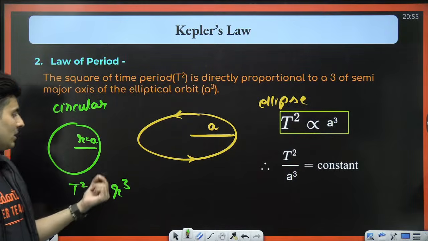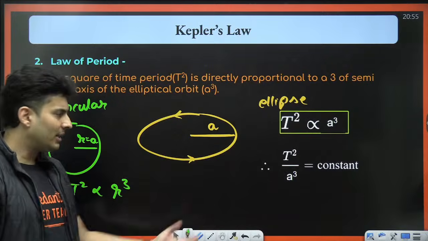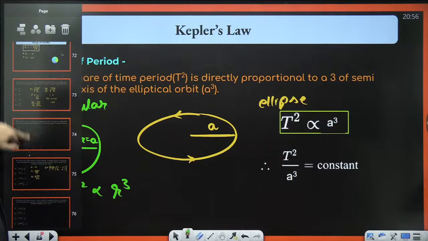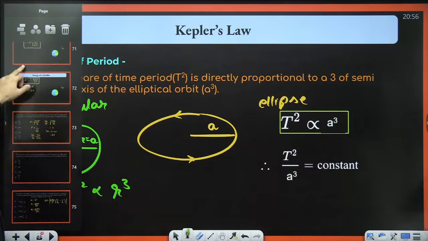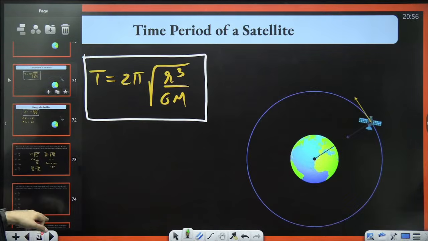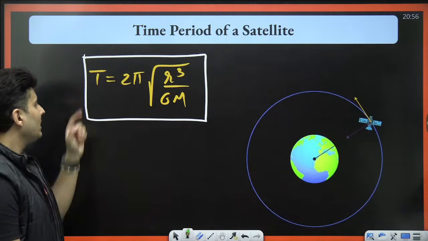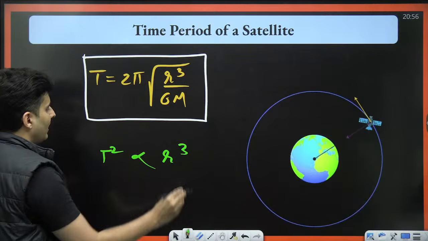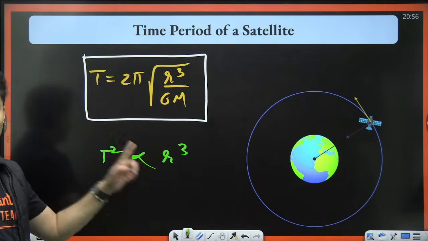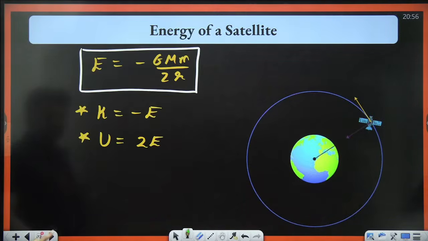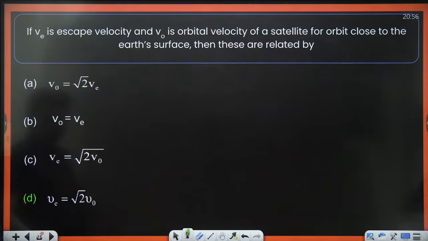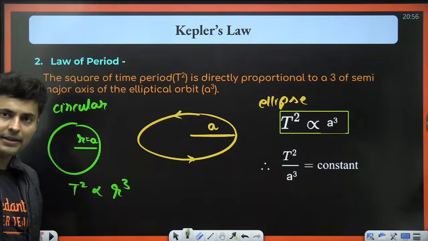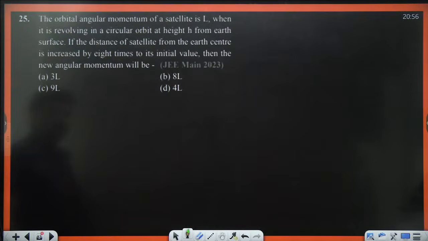That's why it is proportional to r cube. If you remember the time period formula for a satellite, it was exactly like that, whatever we saw over here in Kepler's laws. You square both sides, T square you will get over here, you will get r cube over here. It's directly proportional. T square is directly proportional to r cube, which is consistent with Kepler's third law, of course. Okay, is that right, everyone? Let's do some questions based on it.